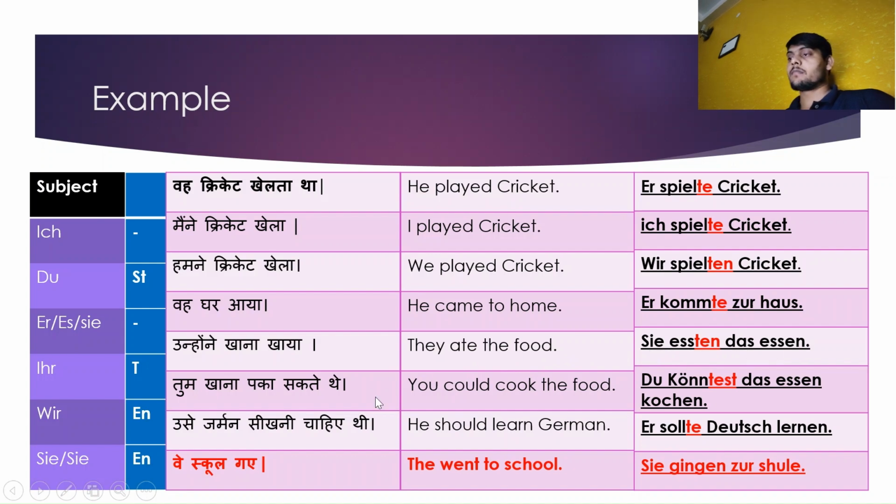तुम खाना पका सकते थे. You could cook the food. Du konntest das Essen kochen. So können is used for can, and the can in English has been converted to could. So können has been converted to konnte. But here the subject is du, so at that time we have to add st in the end. So now konnte is konntest. So du konntest das Essen kochen.